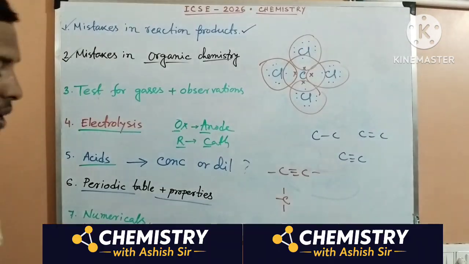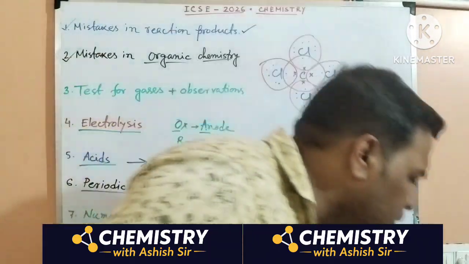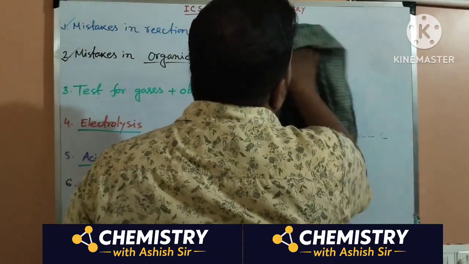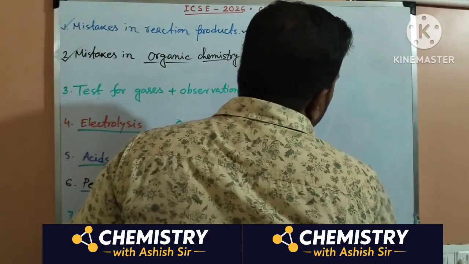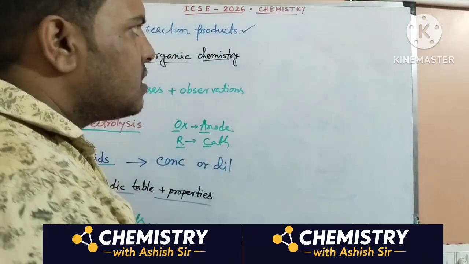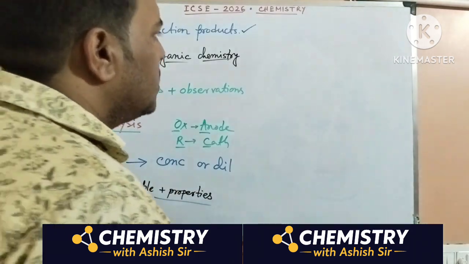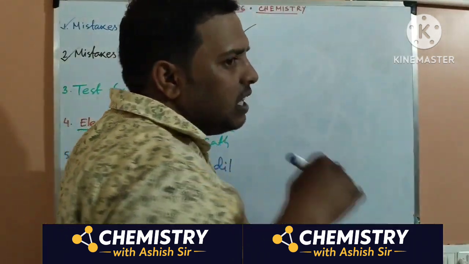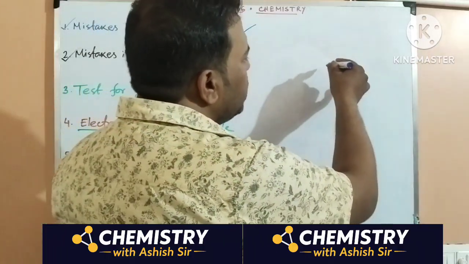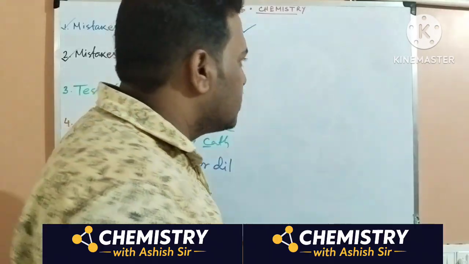Now coming to the last part, numericals. In the numerical part, what happens? Whenever you are writing the empirical formula, generally molar volume, calculating the molecular weight, the concept of mole, and percentage composition are asked. Very difficult calculations are generally not asked, and if you are not able to divide after doing 2-3 steps, you leave it there, you will get the marks.